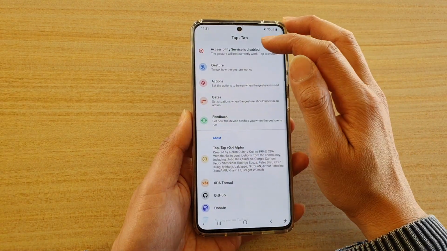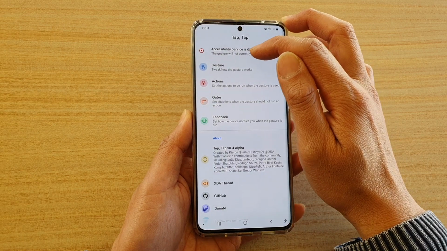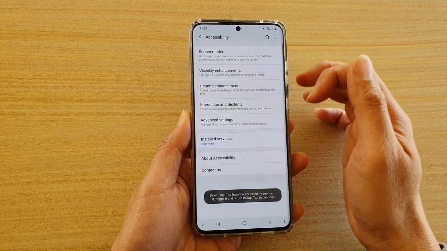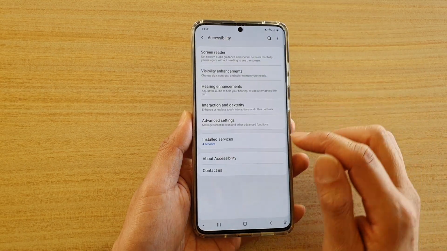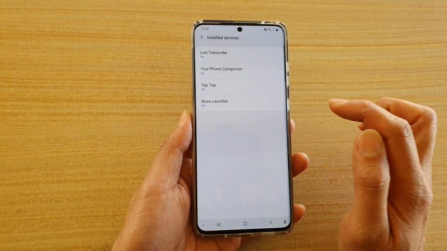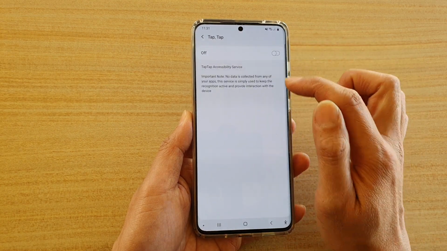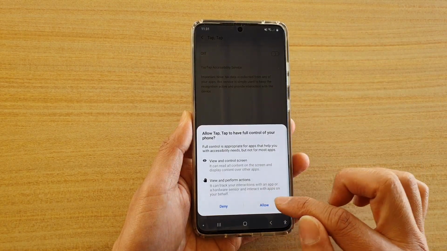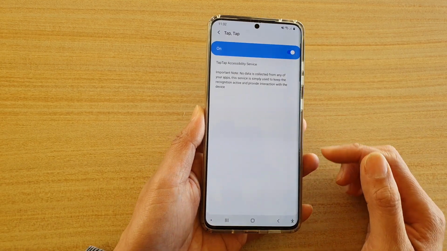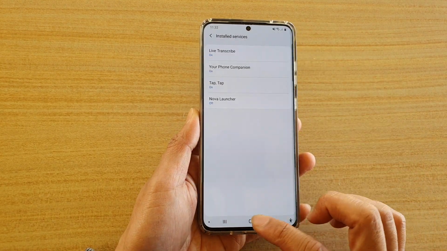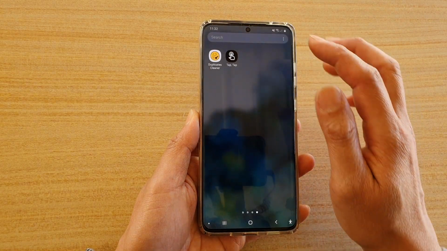Now once you do that, you need to turn on Tap in accessibility service. At the moment you can see if I tap on that, it goes directly into the accessibility settings page, and you want to tap on installed services and tap on Tap and make sure it is switched on. Then I want to tap on the allow button to allow it to access, and that's it. Now it is switched on. So we need to go back to the app and configure some settings.